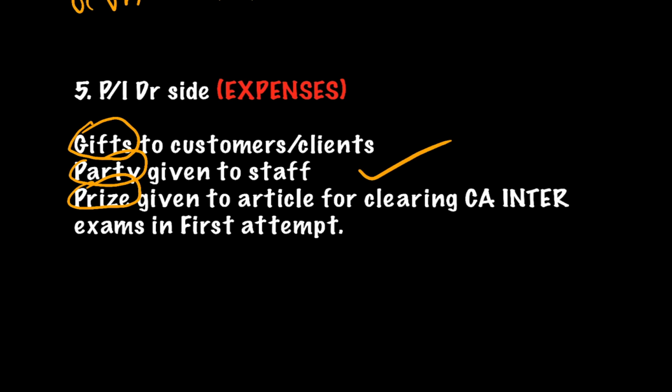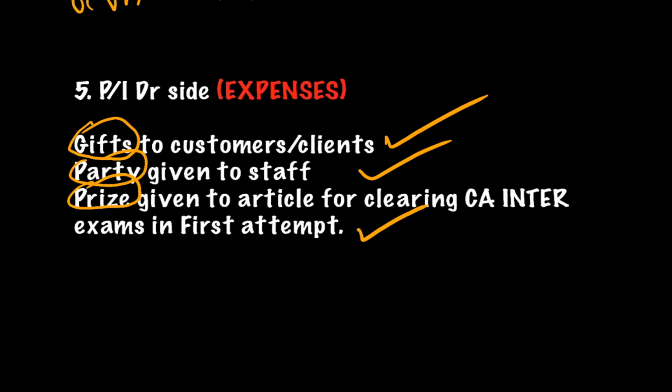If gift is given to customers and clients, this is a business expense, this also has to be allowed. Prize given to article for clearing CA inter exams in first attempt, even this is business expense, this is allowed because article is a part of your staff.